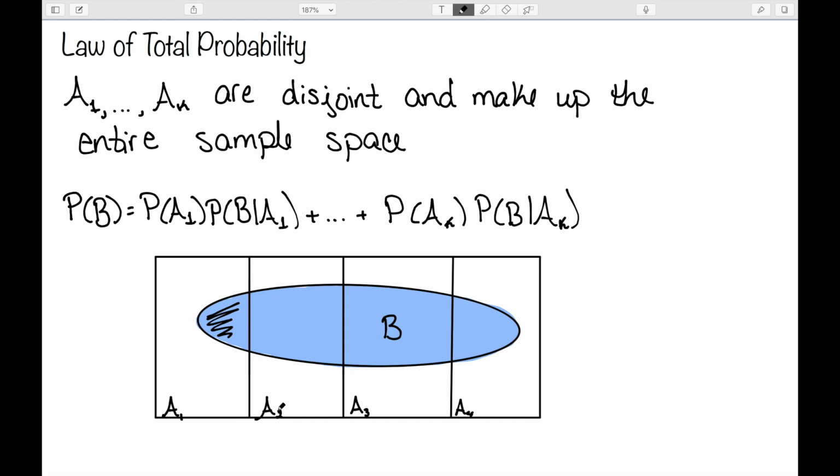The second one, we assume A2 happened and look at the probability of B assuming A2. So that would look at this piece here. The probability of A3 tells me that I'm in this rectangle, times the probability of B given A3. So now I'm considering this piece here. And then finally, the probability of A4 times the probability of B given A4 looks at this piece right here. And then we add them all up to get the total probability of B.